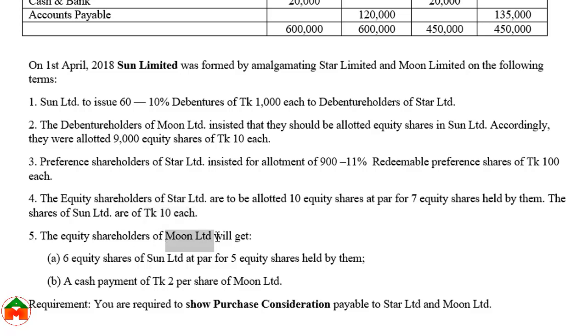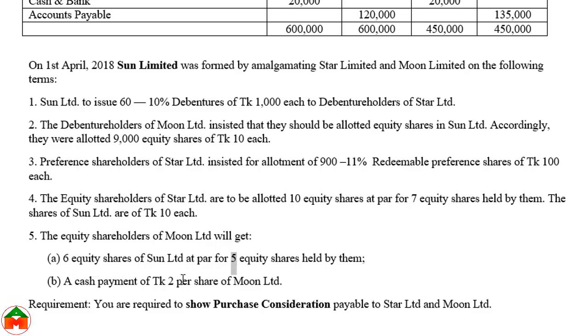On the other hand, Moon Limited shareholders will get 6 equity shares for 5 equity shares. That means if any shareholder has 5 equity shares, they will get 6 equity shares in Moon Limited. And here we can see, if any shareholder has 7 equity shares, they will get 10 equity shares. So here the ratio is 7:10 and here the ratio is 5:6.